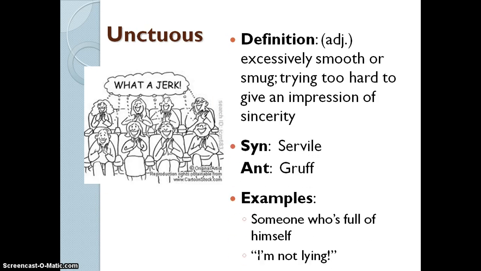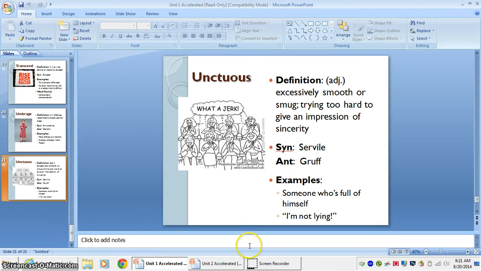Unctuous is an adjective, somebody who's excessively smooth or smug, so they're trying too hard to give a good impression, someone who's kind of full of themselves. And if you look at the cartoon, they're all clapping and they have smiles on their faces, but really they're thinking, what a jerk. So they're trying too hard to give that good impression. So that is it for vocabulary.